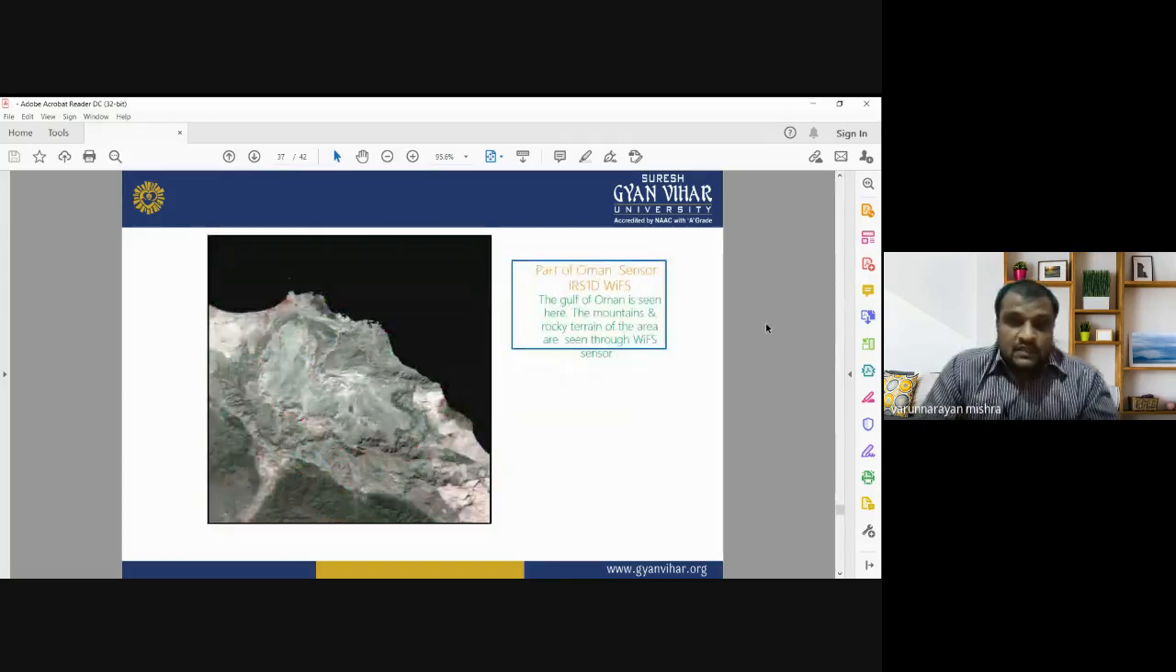This image shows part of Oman, acquired by the WiFS wide field sensor of the Indian remote sensing satellite. The Gulf of Oman is seen here, and the mountains and the rocky terrain of the area are seen through the sensor mounted on the IRS-1D satellite. This is another example of how remote sensing images are useful for getting information about surface features.